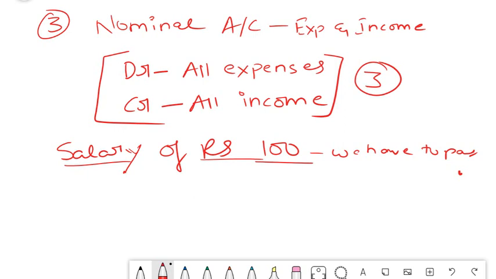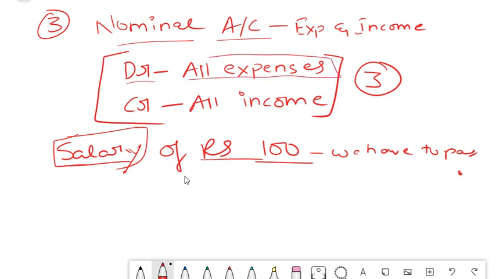So now salary of rupees 100 is what we have in the question. And now first thing which you should identify is what is salary. You just try to do the odd one out method. First, personal account. Is salary a personal account? No. Is salary a real account? Obviously salary outstanding, salary payable, all those are representative personal accounts. But as such, salary is an expense. So it comes under your third category of nominal account. So in nominal account, what you should do? All expenses should be debited.